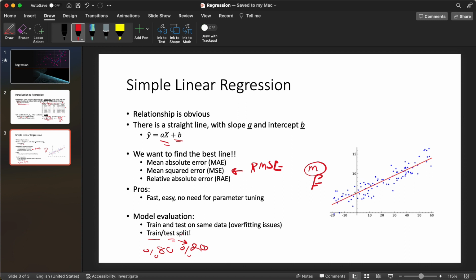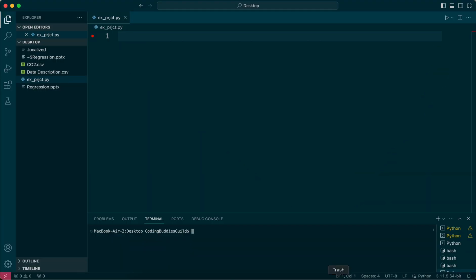Okay, that's good. I think we covered all we needed to talk about, the basic stuff. Now we can actually go to Python and start coding. We talked about the libraries that we need before.